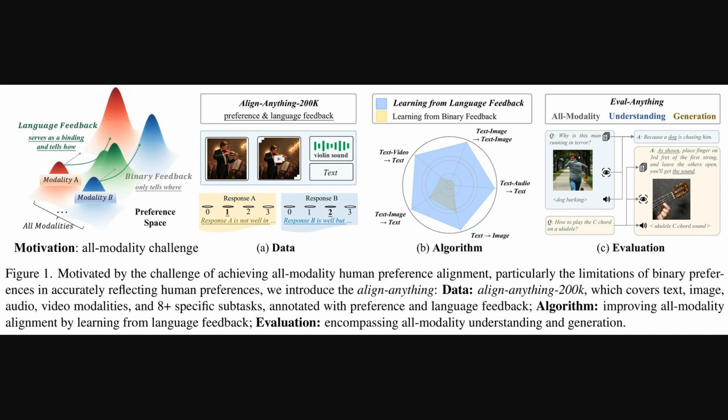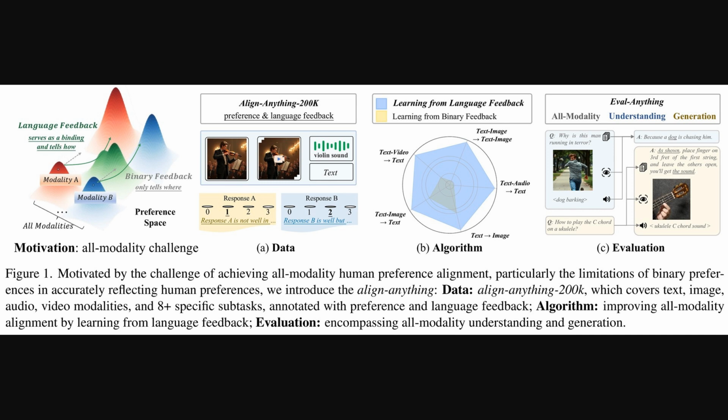Okay, so figure 1 here kind of lays out the whole project. On the left, it illustrates the motivation. This idea that simple binary feedback, just saying this is better than that, only tells you where the model should aim in this preference space. But language feedback, the richer stuff, actually tells the model how to get there, serving as a sort of binding across different modalities like audio or video.